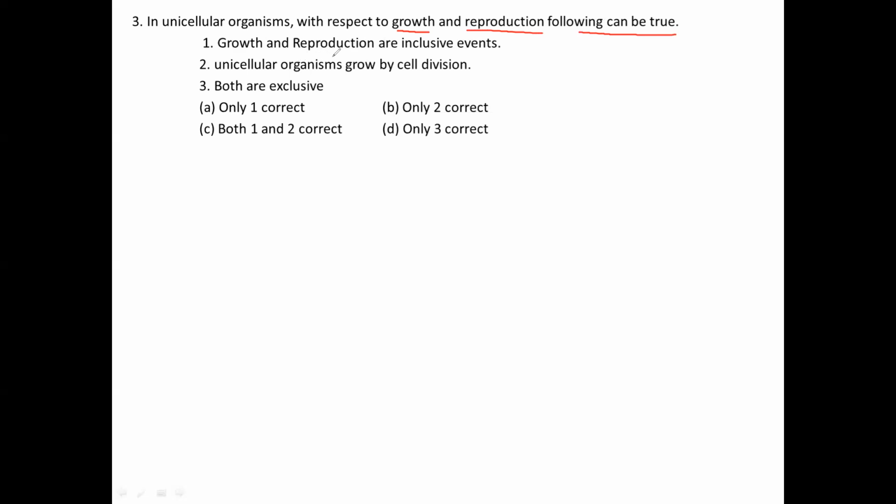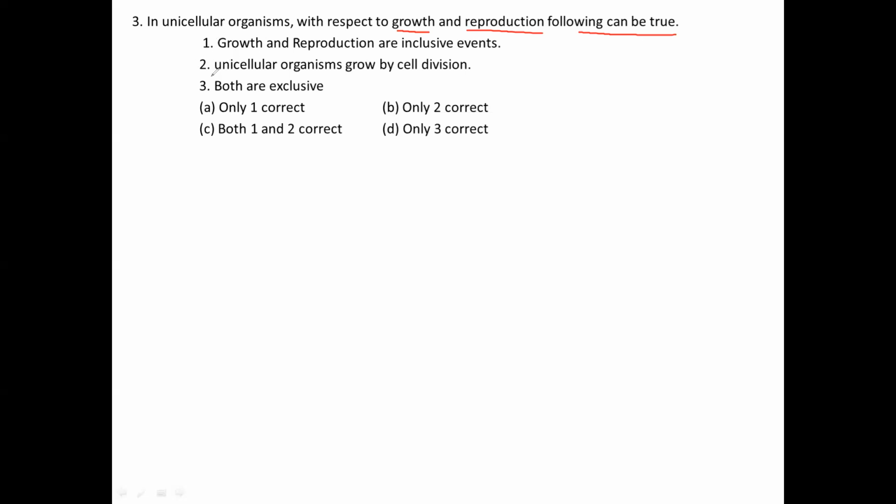Both reproduction as well as growth will be exhibited, especially in these unicellular organisms.